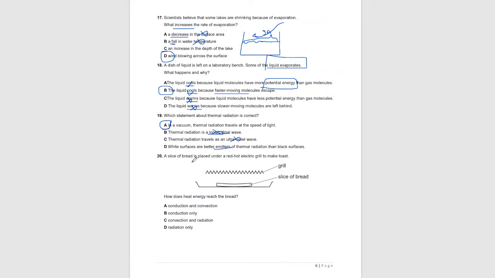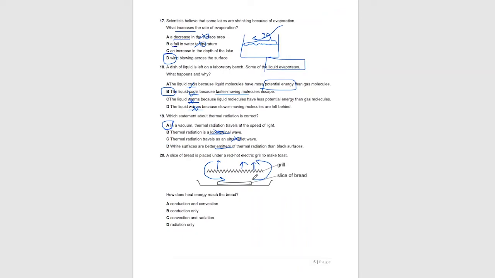Question 20. A slice of bread is placed under a red-hot electric grill to make toast. How does the heat energy reach the bread? We can see the grill is not attached to the slice of bread. As there is no direct connection, conduction cannot take place. But convection can take place, because the hot air rises and creates a convection current, and the heat can be transferred by convection from the grill to the slice of bread.